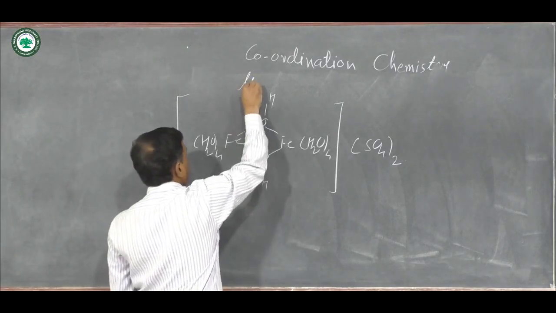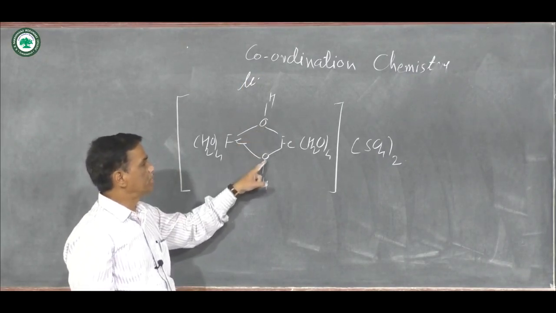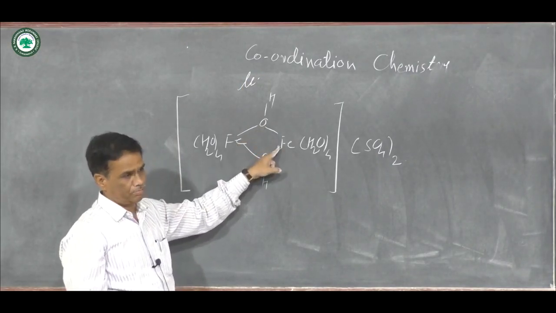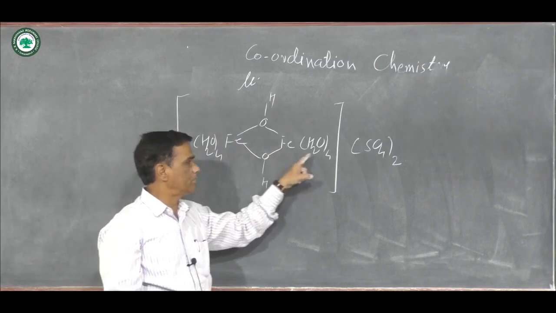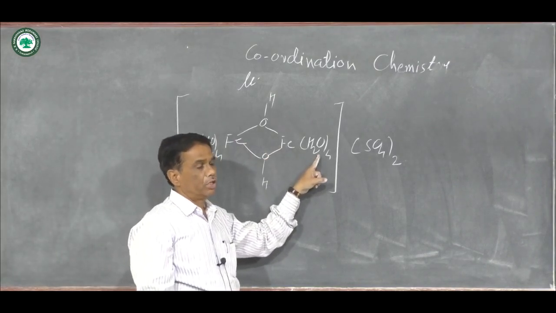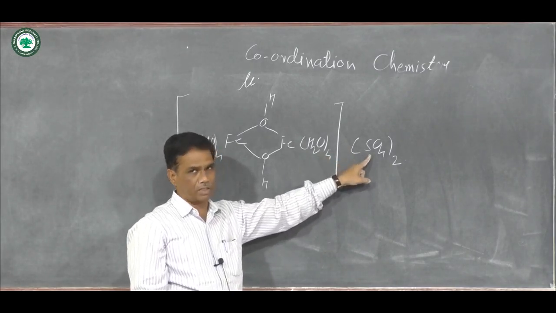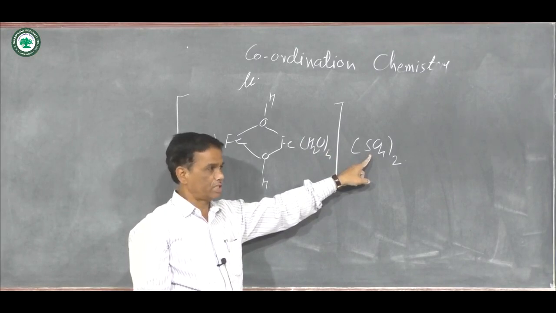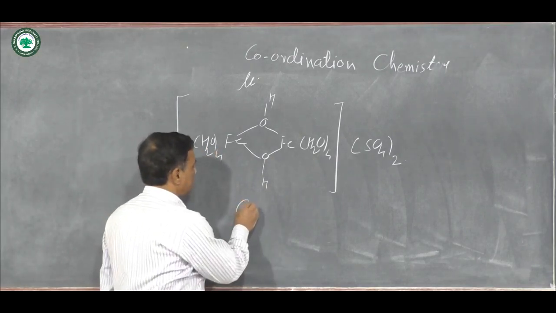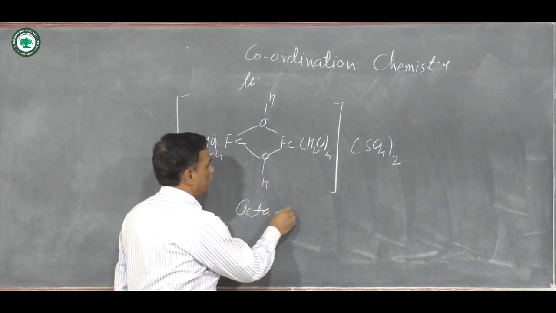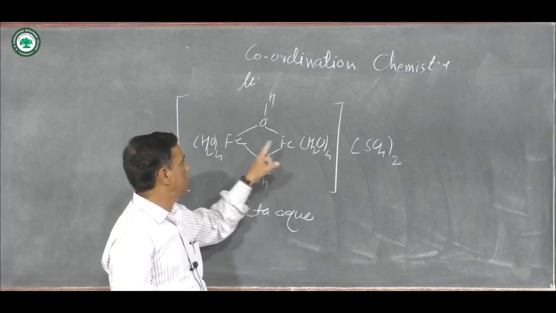When there is nomenclature of this type of ligand, here two hydroxyl groups form a bridge bond in between two iron metal ions. Then there are 4 water molecules, and here 4 more, so in total 8 water molecules. Outside the square bracket are 2 SO4 2 minus ions, the ligands, and this is named as octaaquo. Octa means 8, 4 plus 4 is equal to 8.